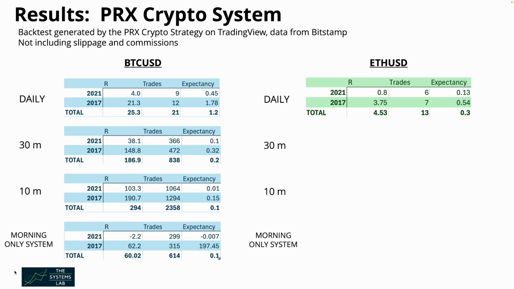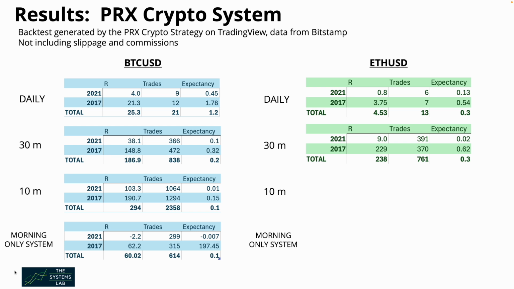Let's take a look at 30 minutes. Here we have a total of 238 R over 761 trades with an expectancy of 0.3. So here we see that for 30-minute bars, the results for Ethereum are even better than the already excellent results from Bitcoin. Now let's take a look at 10-minute bars.